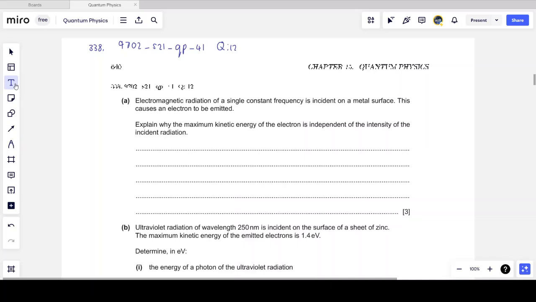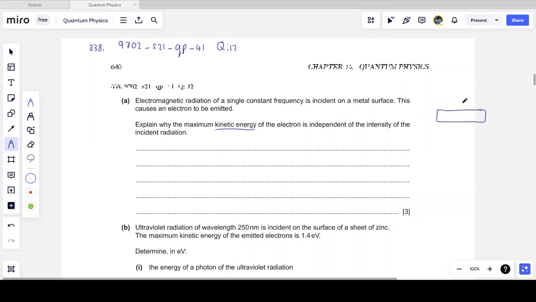which causes an electron to be emitted. So immediately we think photoelectric effect. They ask us to explain why the maximum kinetic energy of the electron is independent of the intensity of the incident radiation. So we basically want to know, for the photoelectric effect, why the kinetic energy of the electrons that are emitted when a photon strikes a metal surface is independent of intensity.